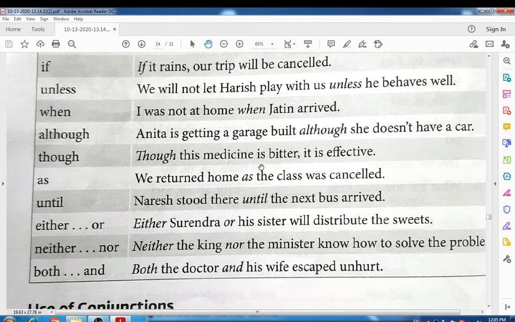Though: though this medicine is bitter, it is effective. As: we returned home as the class was cancelled. Until: Naresh stood there until the next bus arrived. Either or: either Surendra or his sister will distribute the sweets. Neither nor: neither the king nor the minister knows how to solve the problem, right? Both and: both the doctor and his wife escaped unhurt. Like that, these are some examples of conjunctions.